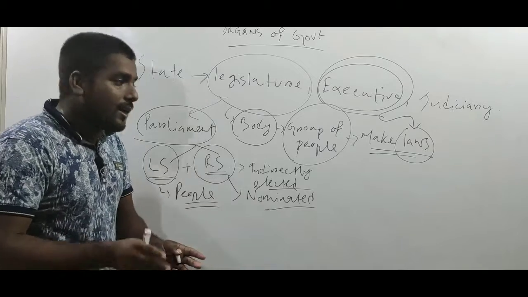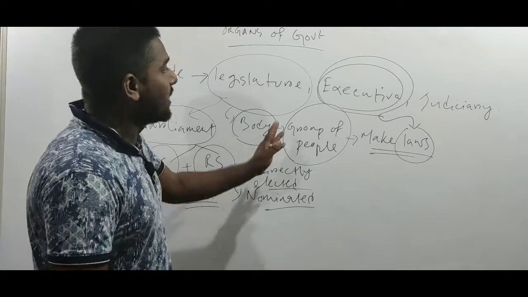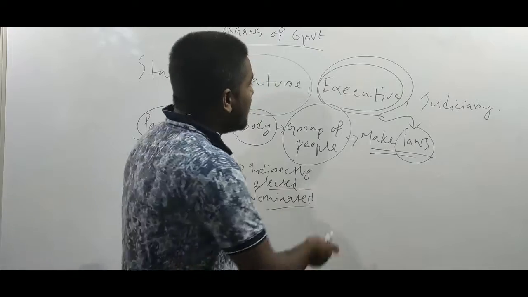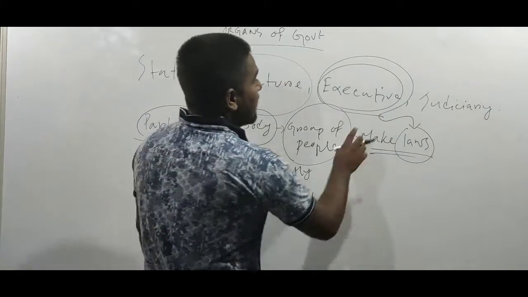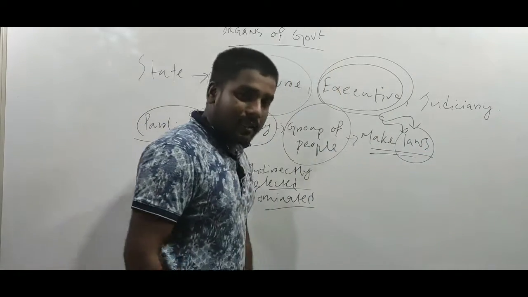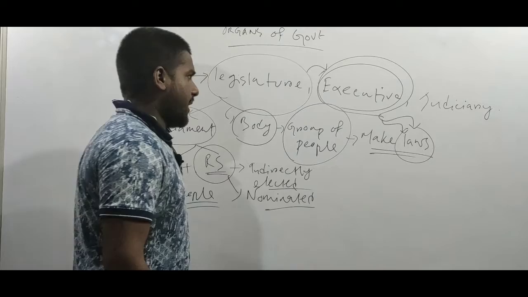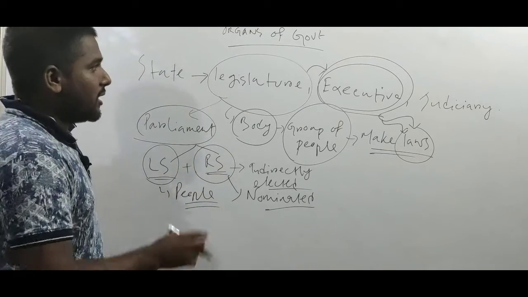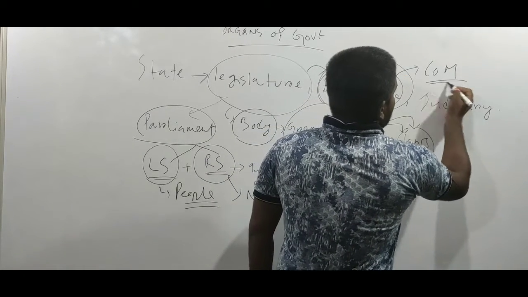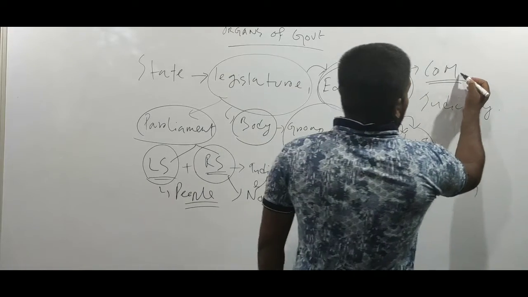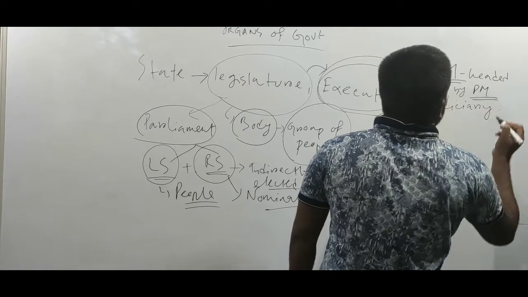At first, what did I say? I said that legislature is vested with the responsibility of making all the laws in the country, and executive is vested with the responsibility of executing the laws made by the legislature. Now the question appears, what does this executive consist of? Who are the executives? Executives are no one but the Council of Ministers, that means COM, and that will be headed by the Prime Minister in the Indian context.